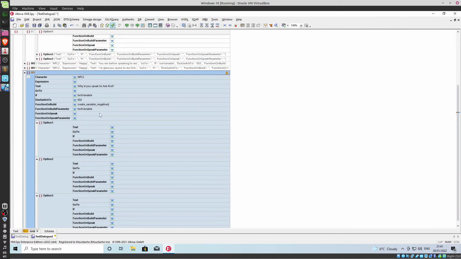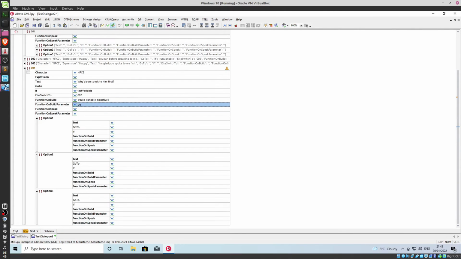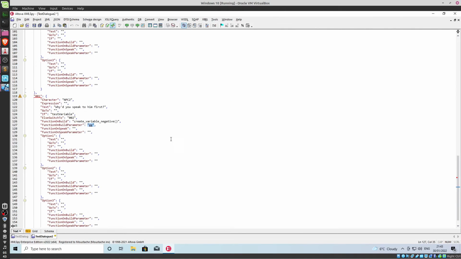XML Spy is nice because it has a JSON grid, which allows me to drag and drop individual pages and populate the values I need. This is just standard JSON, but it's easier to use. I find the text a bit unwieldy. These JSON files are then parsed and turned into dictionaries.